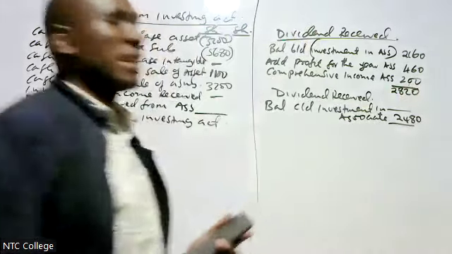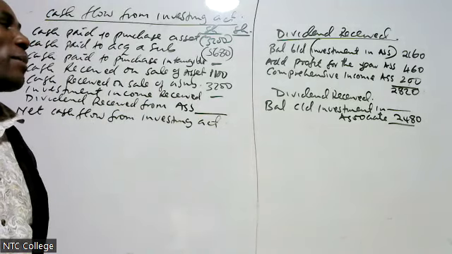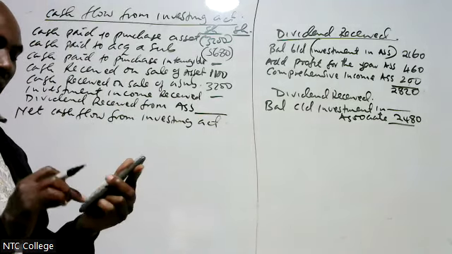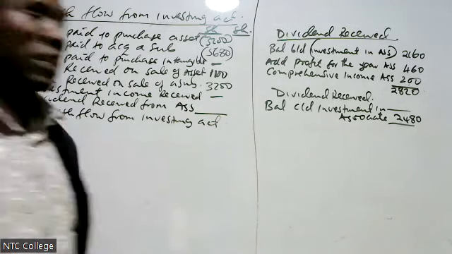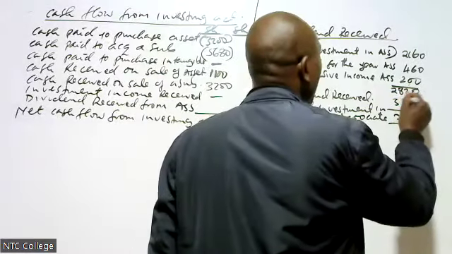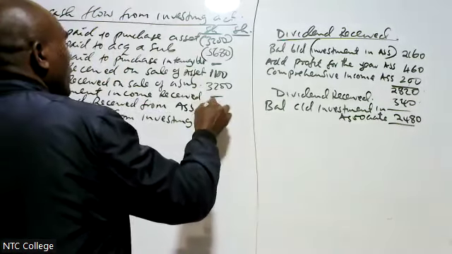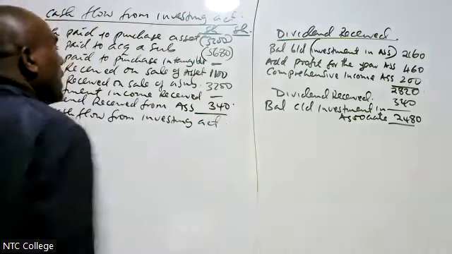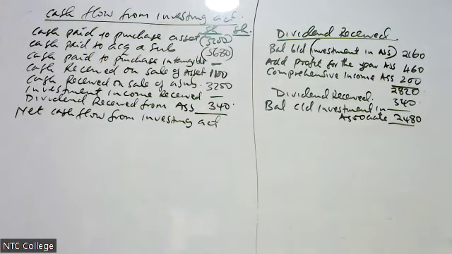Now, my associate needs to be 2820, but at the end, the examiner is giving me 2480. Therefore, 2820 minus 2480, I'm getting 340. It means that we received a dividend of 340. I add there 340. Then I'm done with the investing activities.